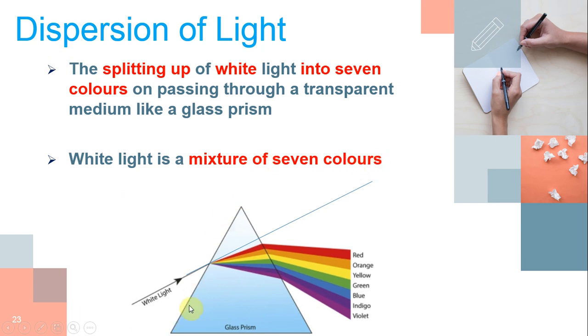Now we pass white light through a prism. This white light is refracted and then dispersed. That means it changes direction depending upon the wavelength or the speed of the light.